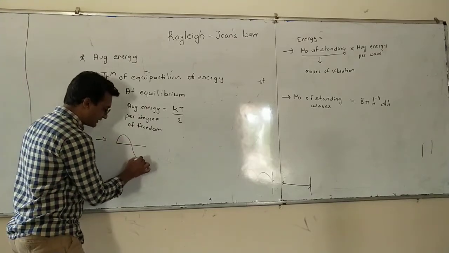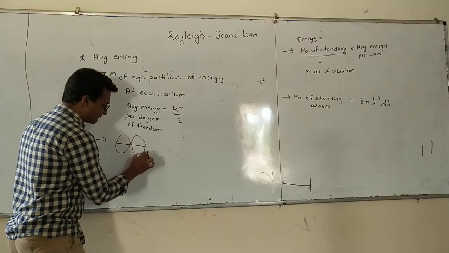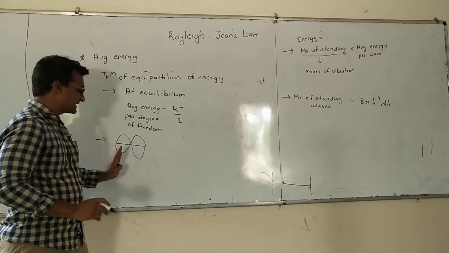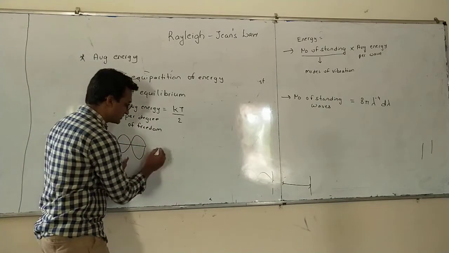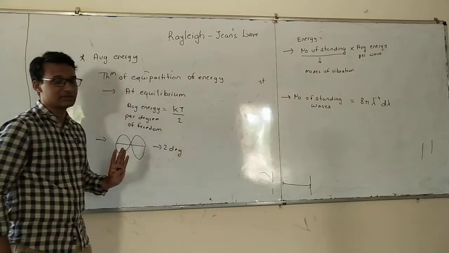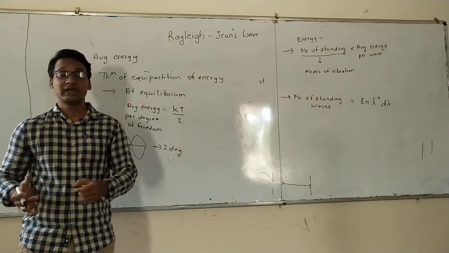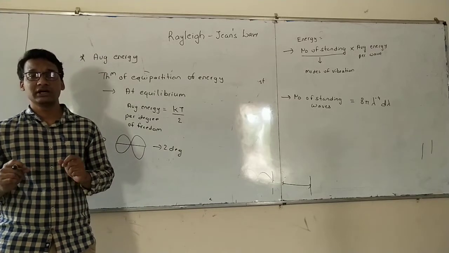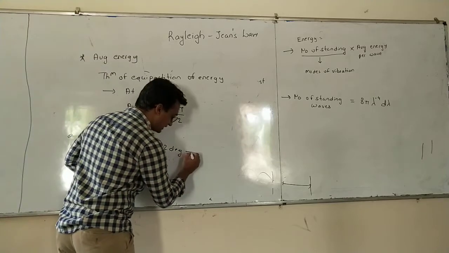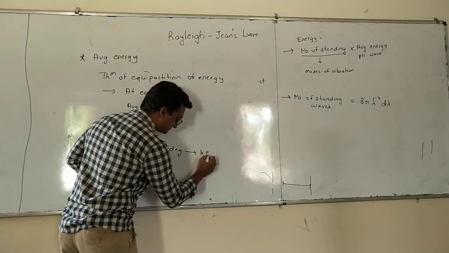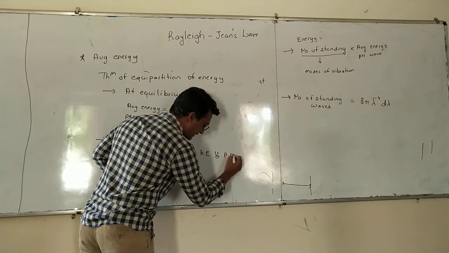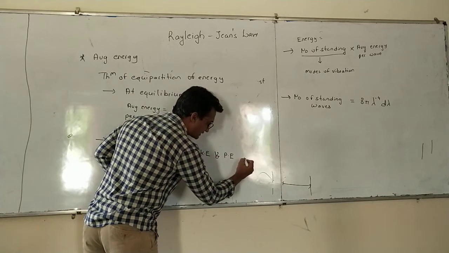For a standing wave, there are 2 degrees of freedom, which means the ways in which it can hold the energy. It can hold the energy in 2 ways: kinetic energy, that is when it is moving, and potential energy.